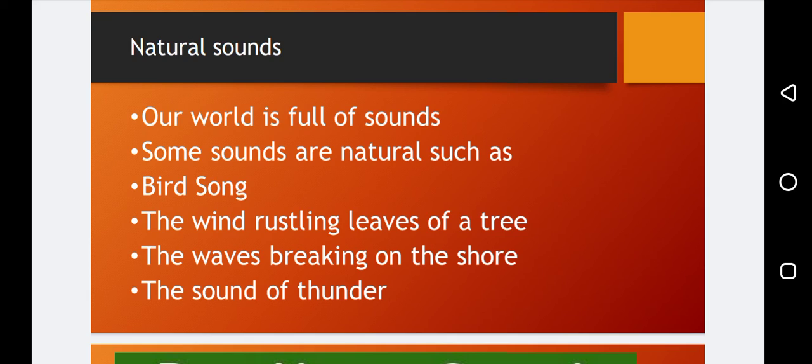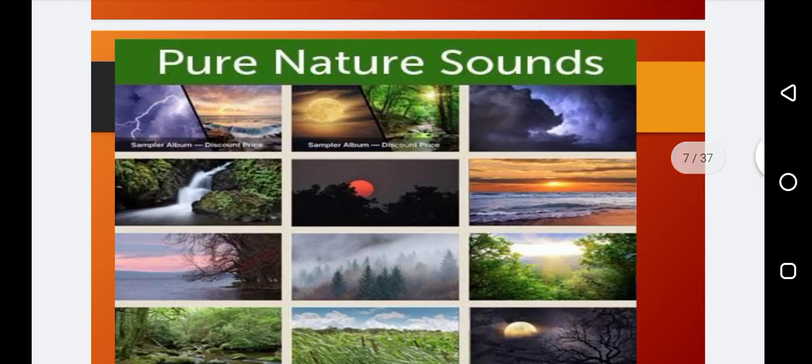Some sounds are natural, such as the bird's song, the wind rustling the leaves of the tree when the leaves are moving in the air through the wind, the waves breaking on the shores. When the waves are moving, they produce some sounds. The sound of thunder is also produced naturally. In this picture you can see some naturally produced sounds, like the moving of the water as well as the thunder.